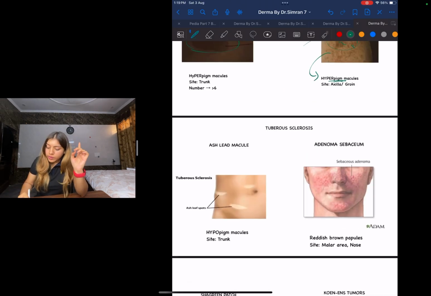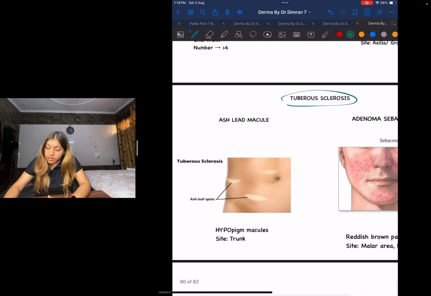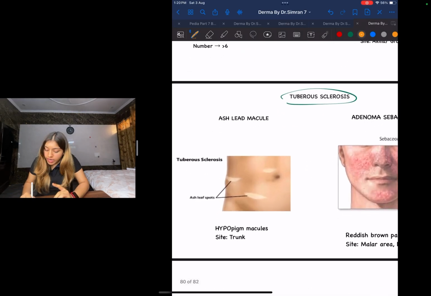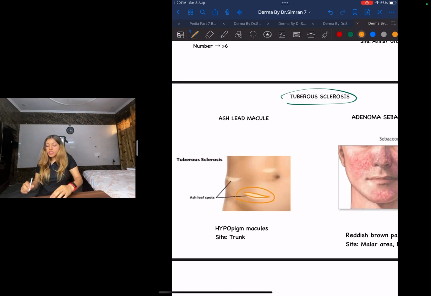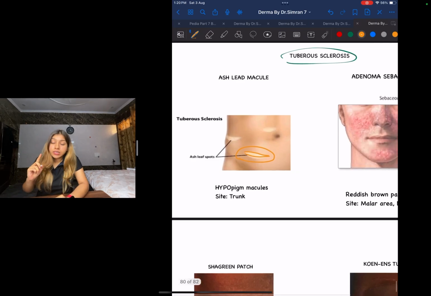Now the next topic is going to be tuberous sclerosis. Under tuberous sclerosis, another important image that you need to know is your ash leaf macule. You can see this ash leaf macule that you will see in tuberous sclerosis.